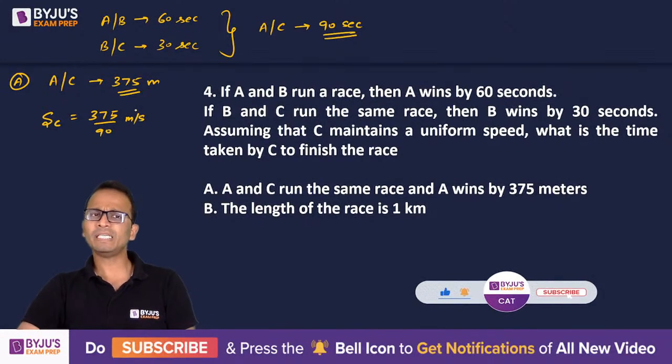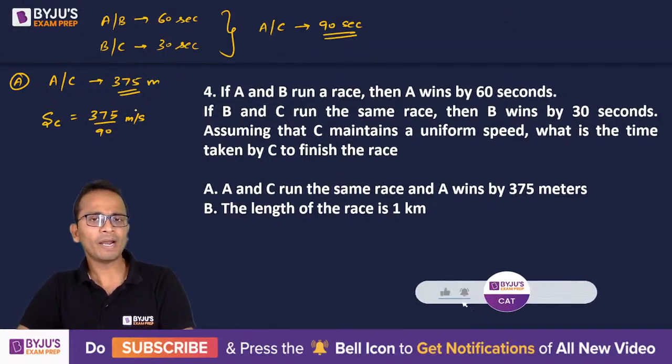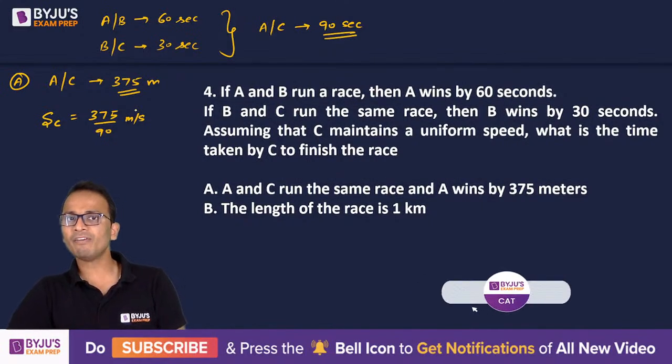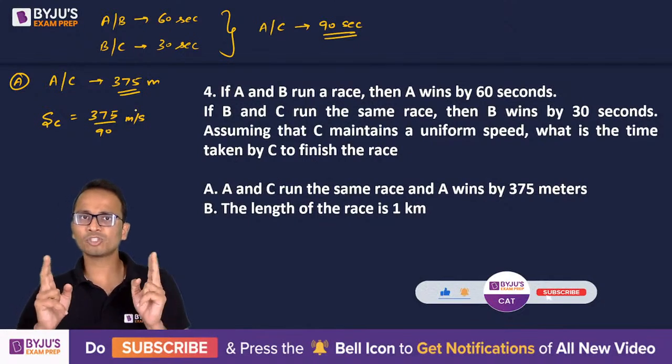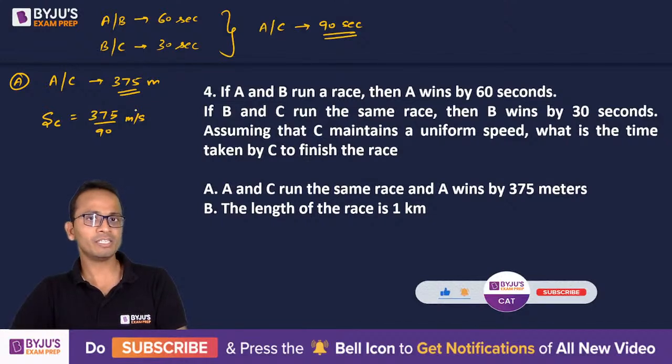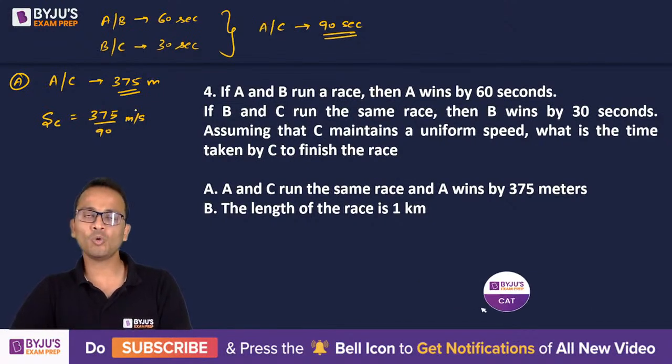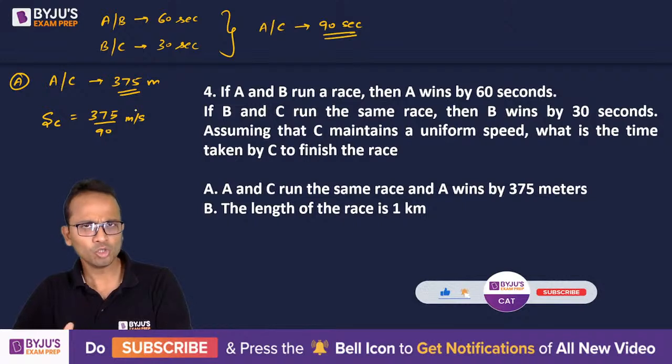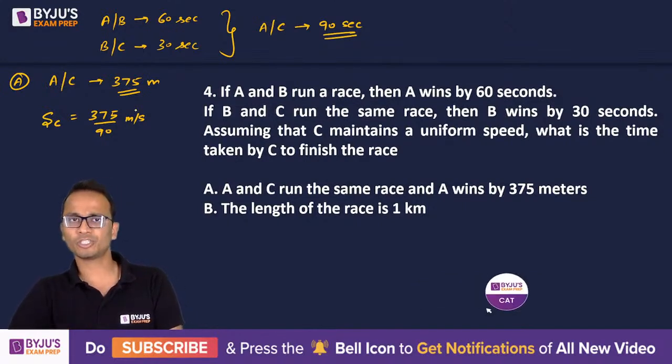Now I've got the speed of C and I need to find out the time taken by C to finish the race. For that, I will need the distance of the race, the length of the race, which is not given in statement A. So statement A alone cannot be used to get the answer of this question.